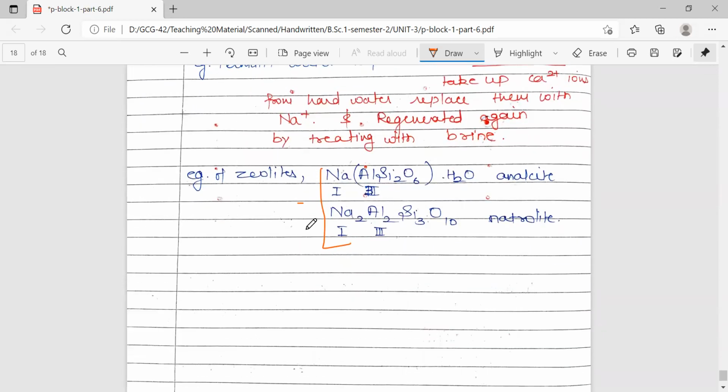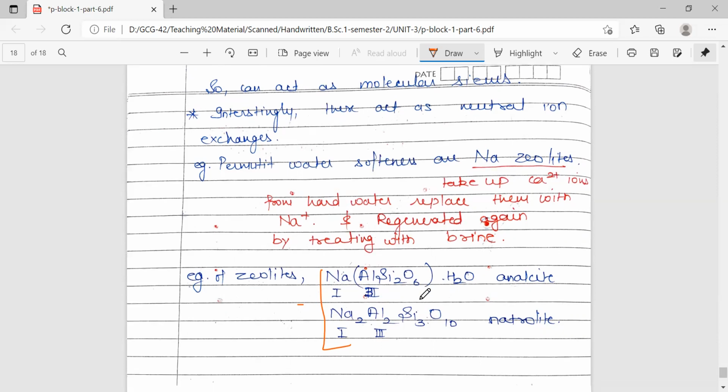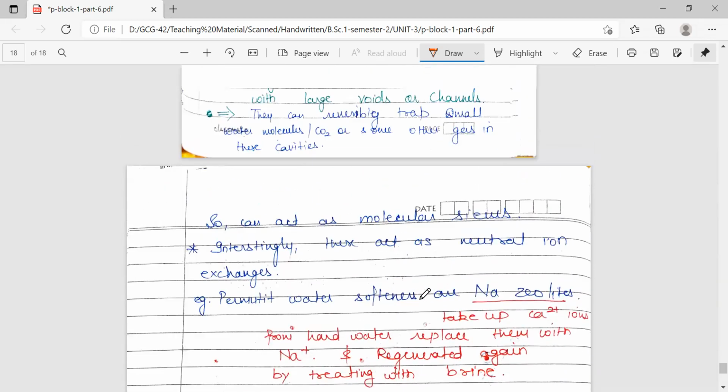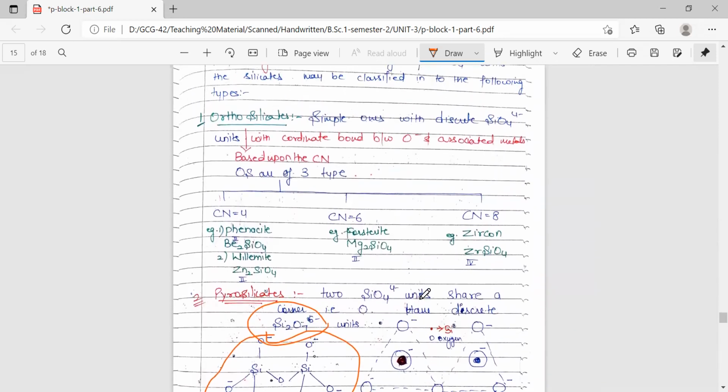These can be recovered. Once the treatment of water is done, we have exchanged all the calcium ions and replaced them with sodium. To regenerate the sodium zeolite, we treat it with brine solution, which will again revive the sodium ions in it, and it can be used again for water softening. So this is all about the silicates, carbides, and other compounds of the carbon family.